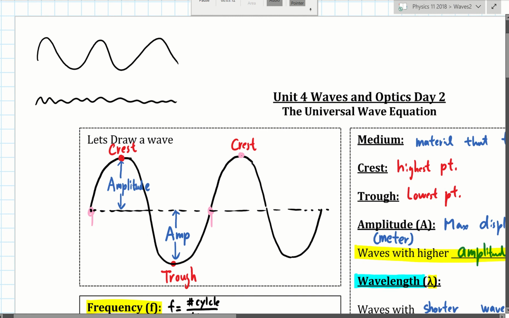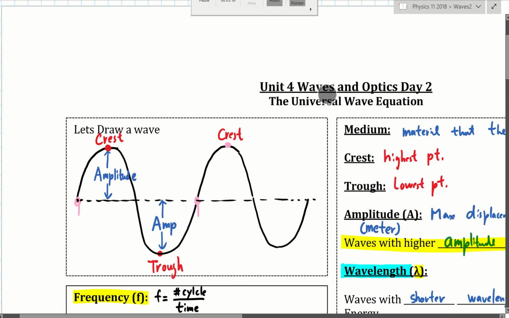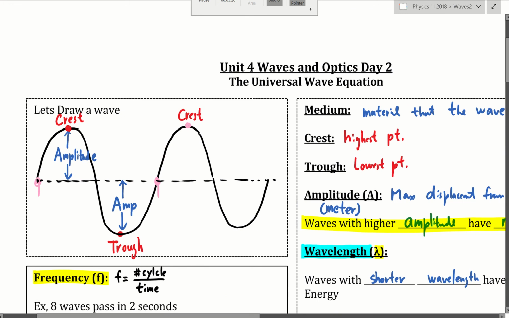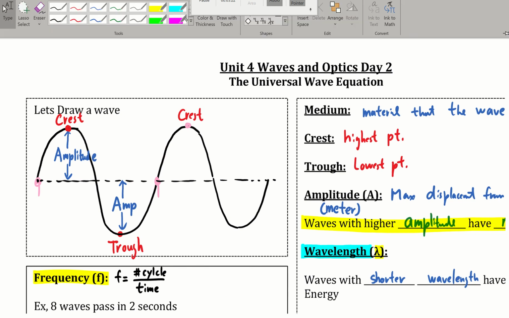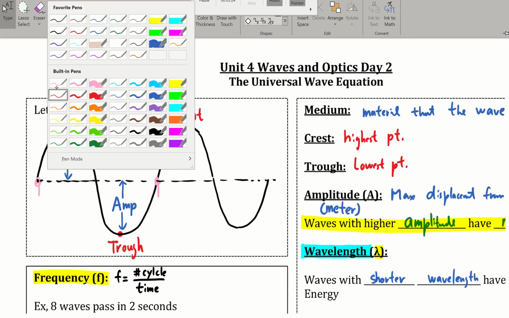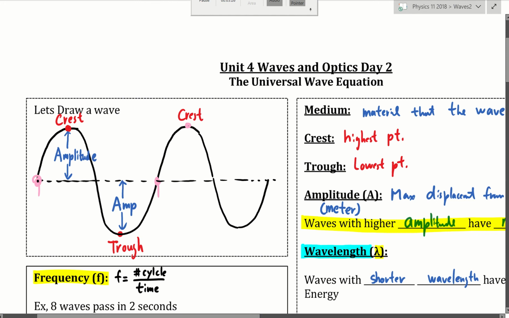So in order to make that communication make sense, we classify the length of a wave as just the length of one cycle. Now, what is one cycle? When you have a point, for example this pink point in here, to another point on the wave that repeats itself, this is one cycle. So this is one cycle.